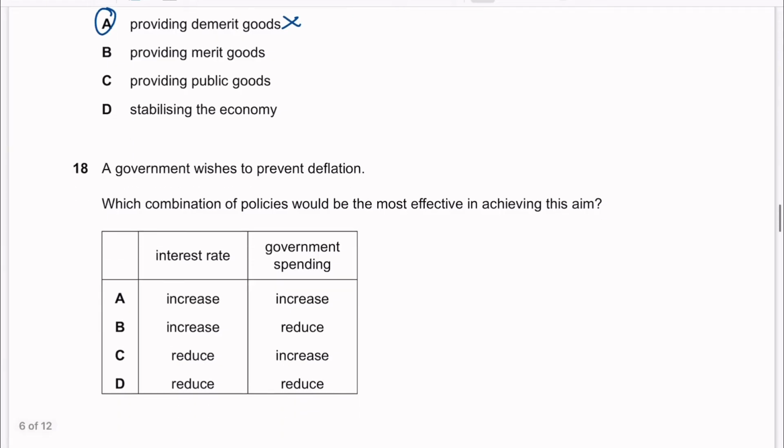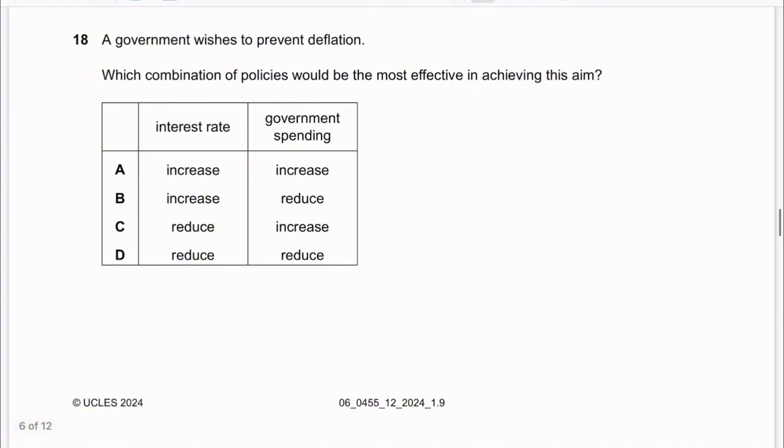Alright, let's move on. 18. A government wishes to prevent deflation. So to prevent deflation, the government needs to aim to increase demand. First, interest rate. Should we increase or reduce? In this case, to stimulate demand, we need to reduce interest rates.